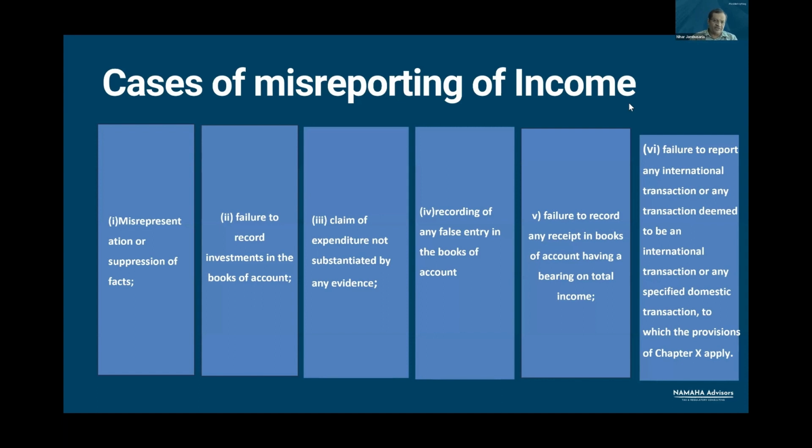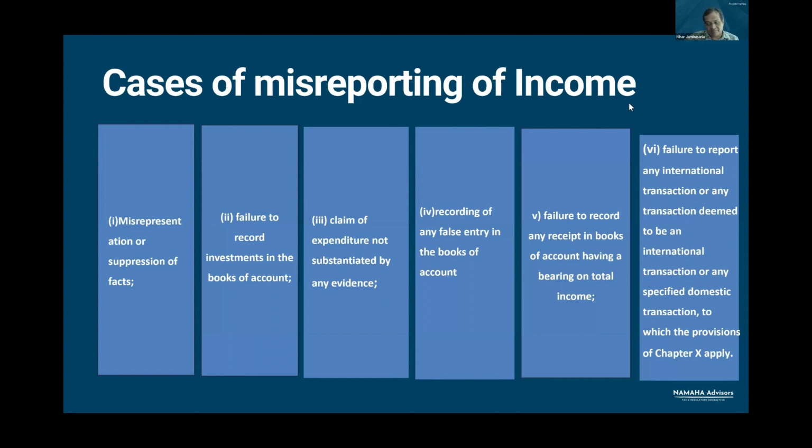In these days of AIS and TIS, one cannot afford to miss recording of investments in books. Because if you invest, the information reaches the income tax department. But if an SSC has, in spite of all this, failed to record investment in books of account and the source cannot be explained, it will be regarded as unexplained investment.